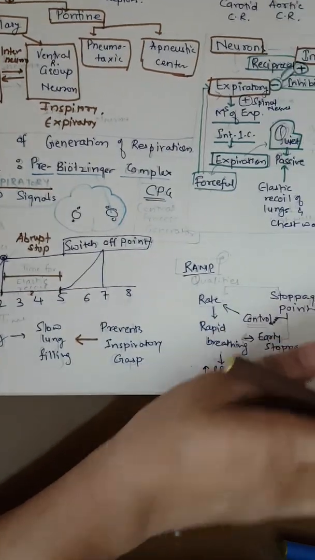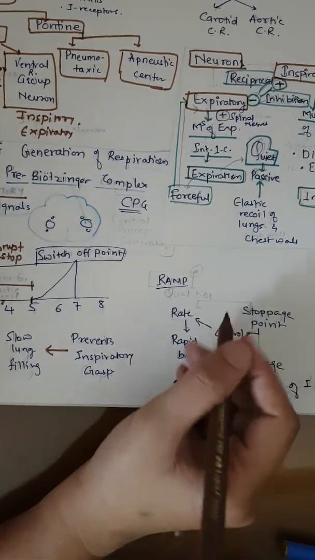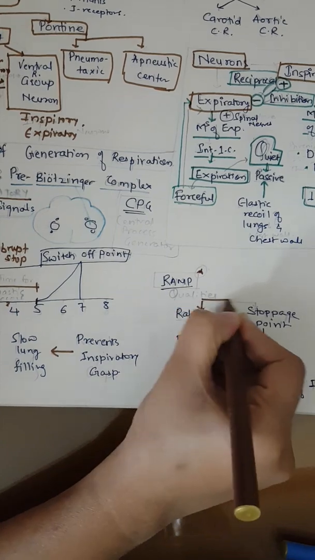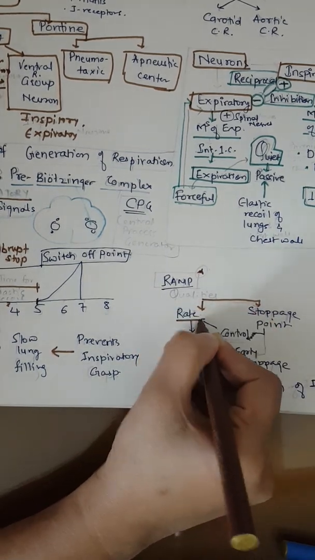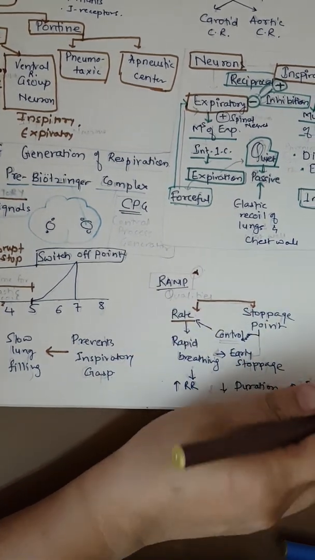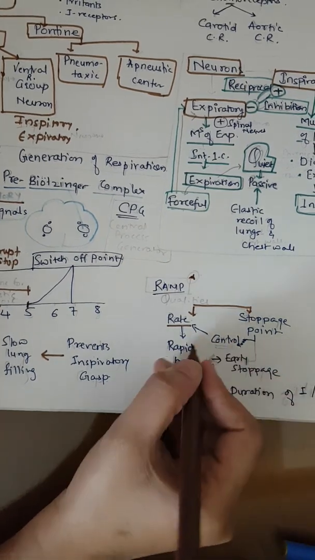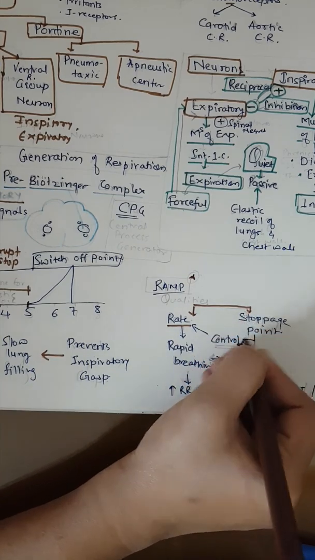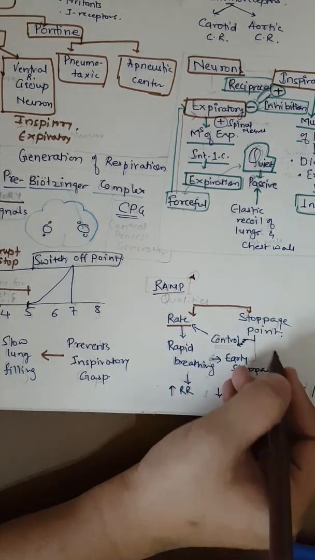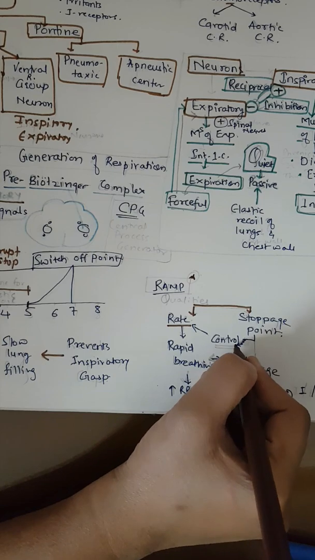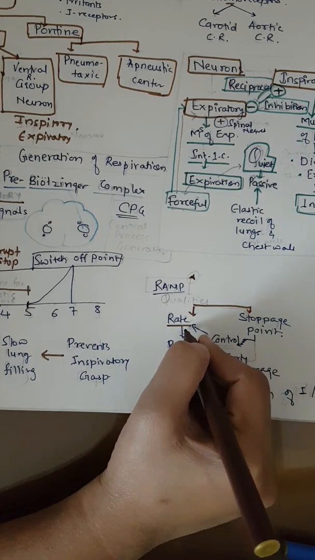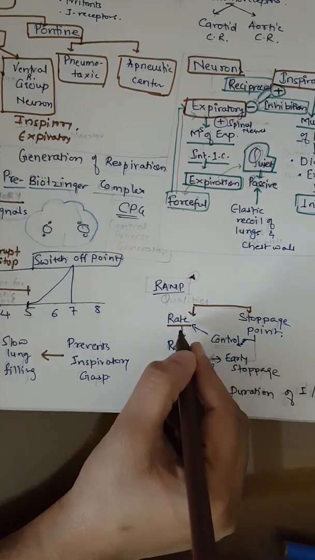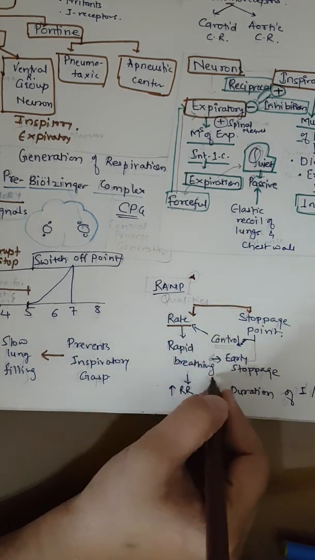Now this ramp signal is regulated by two qualities. First is the rate at which the ramp signal is generated, meaning how fast the signal is coming. The second is the stoppage point. This stoppage point will control the rate of respiration. The earlier the stoppage point, the more the rate, so there will be rapid breathing.